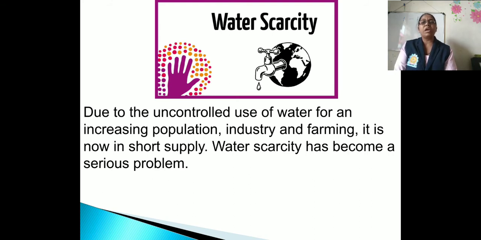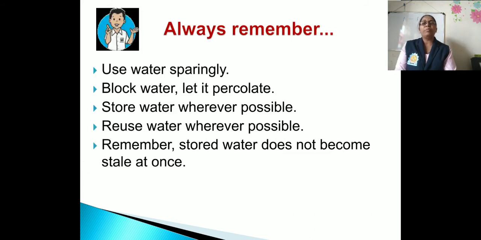Water scarcity has become a serious problem. So to prevent this shortage of water, we have to always remember that we should use water sparingly. That means only when we want water, we should use it, and use it sparingly.